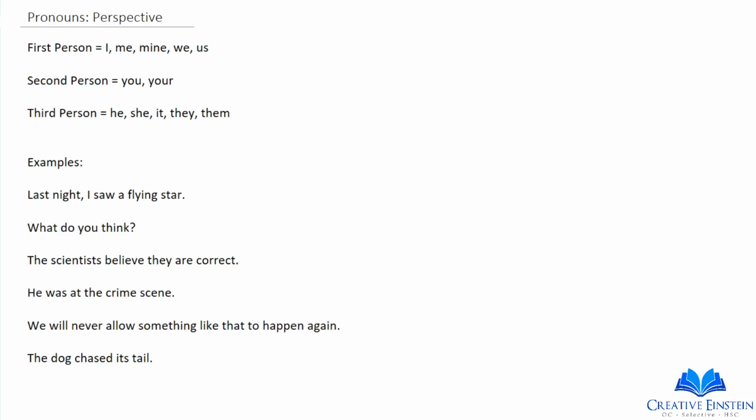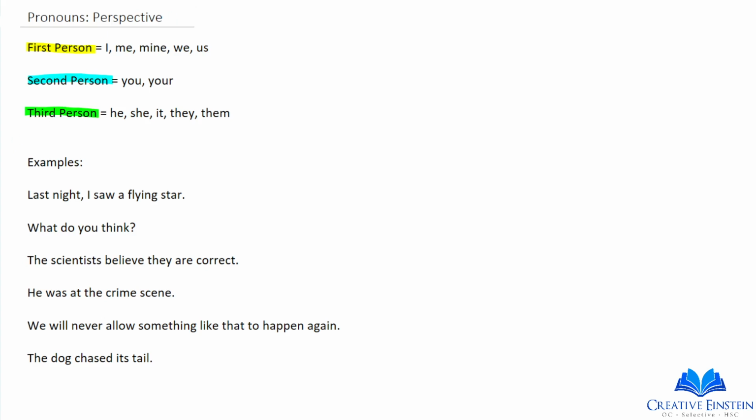Hi guys! In this video we're going to be looking at pronouns, in particular the type of perspective. So there are only three types of perspective. There's first person, which refers to I, me, mine, we, us. So the person who is writing is referring to themselves. There is second person, which directly addresses the audience. So the person who's writing would say you, your, and talking straight to the audience.